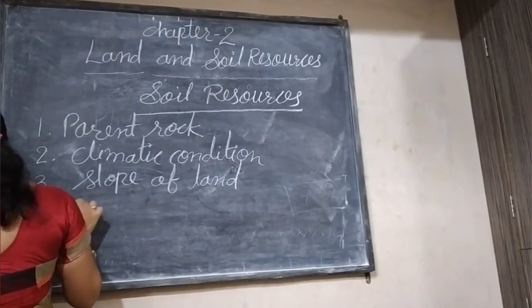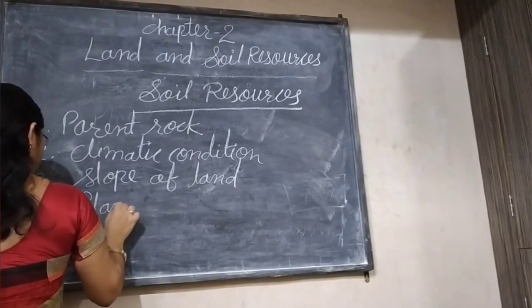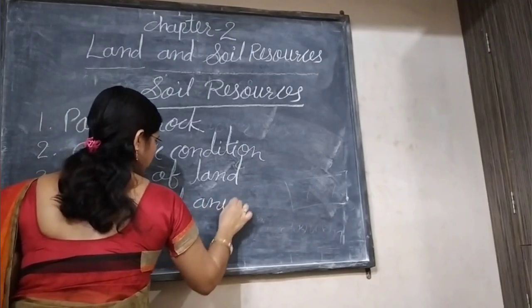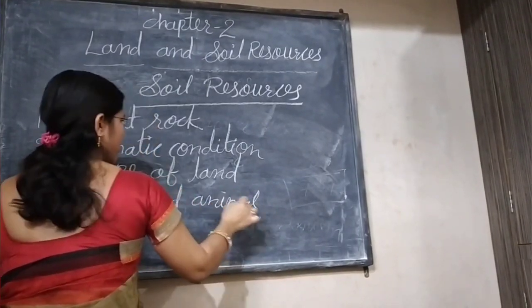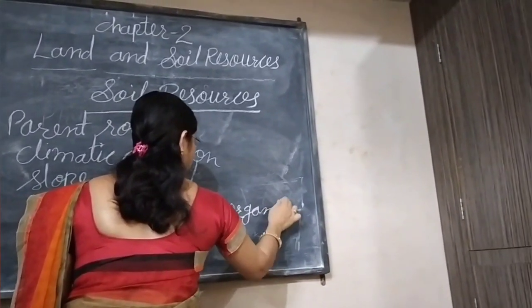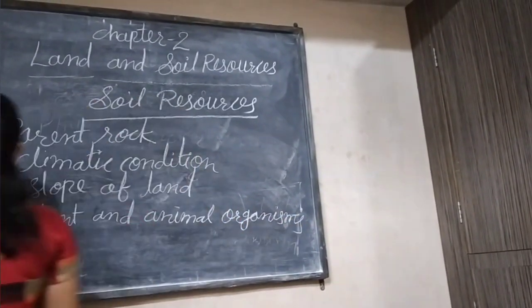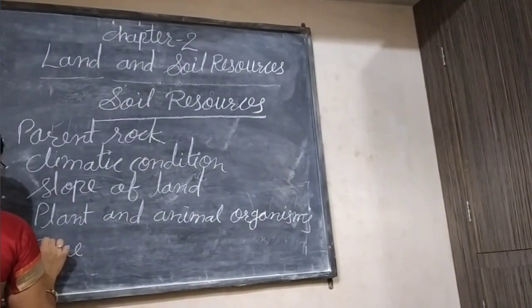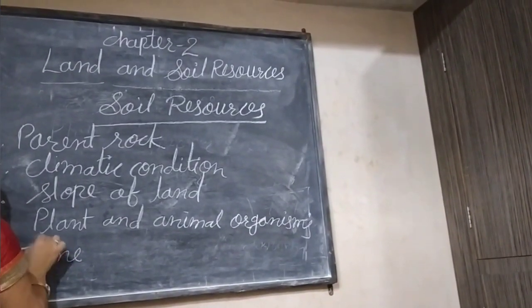Fourth, plants and animal organisms. And the next, time.